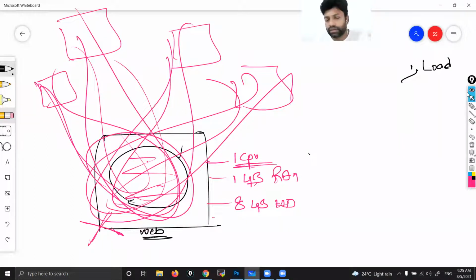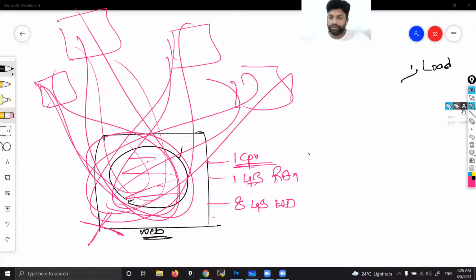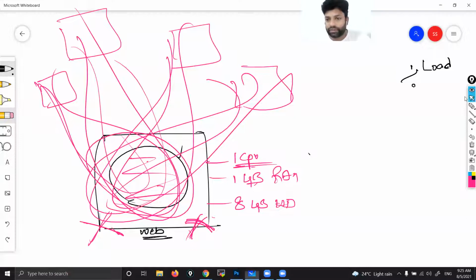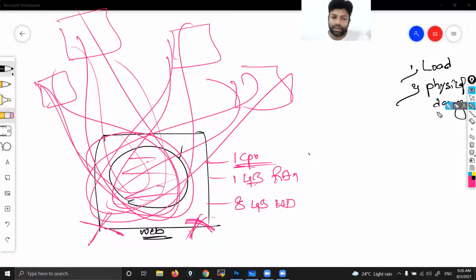That's what I explained in my demo, right? Due to heavy load, that could be the first issue. Second issue, okay, load is fine. But what if something happens physically, physical damage in their availability zones? See, they are keeping a backup of the data, so you will never lose the data. But if my server goes down, customers immediately cannot access my website. So that means any physical damage. Anytime anything can happen, right? Correct or not?